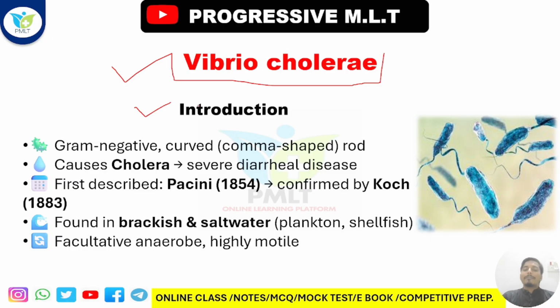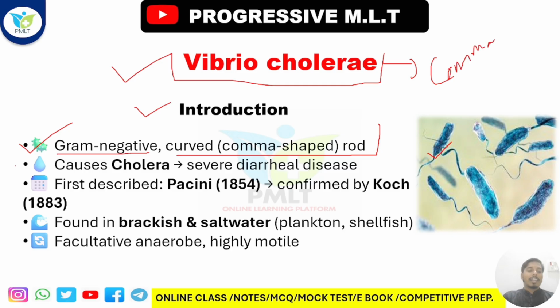Here is a basic introduction: it is a gram negative bacteria, and it is a curved or comma shape bacteria. If you are understanding that it is a comma-like shape, yes or no, right? It's a comma shape bacteria. Whenever we have studied basic bacteriology classes, we have listened many times that Vibrio cholerae is the comma shape bacteria. Comma shape, got it?